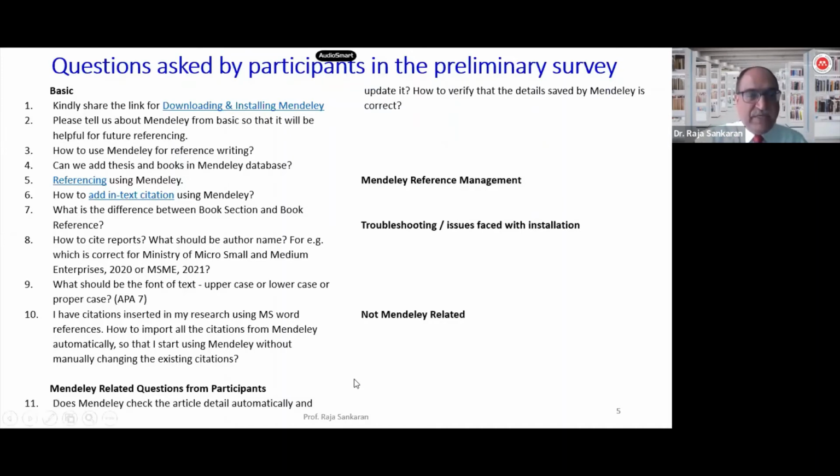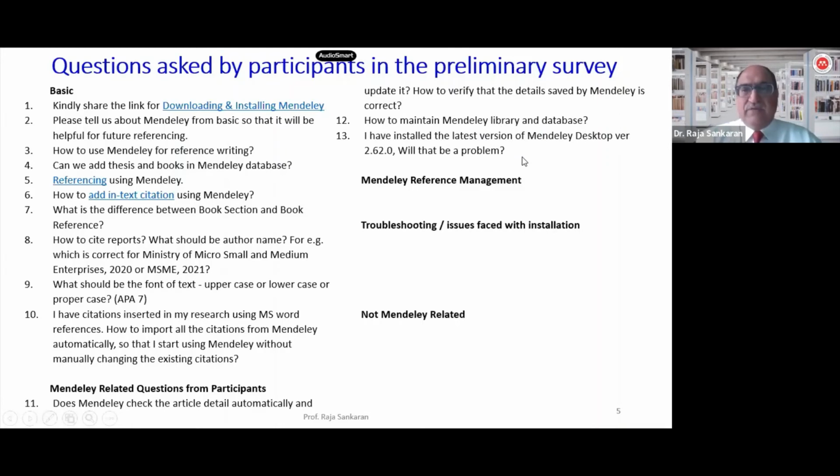The other question was, does Mendeley check the article details automatically and update it? Okay, there is nothing as automation, or if I may say automatic, in this. There are different approaches that you could use whenever you want to include some of the articles as part of the library item, and I will demonstrate some of this so you will come to know. I will also show you how you validate and verify some of these that you have saved. Multiple approaches exist to ensure that the data you have saved as part of the library is correct and authentic. How to maintain the libraries is something that I will cover.